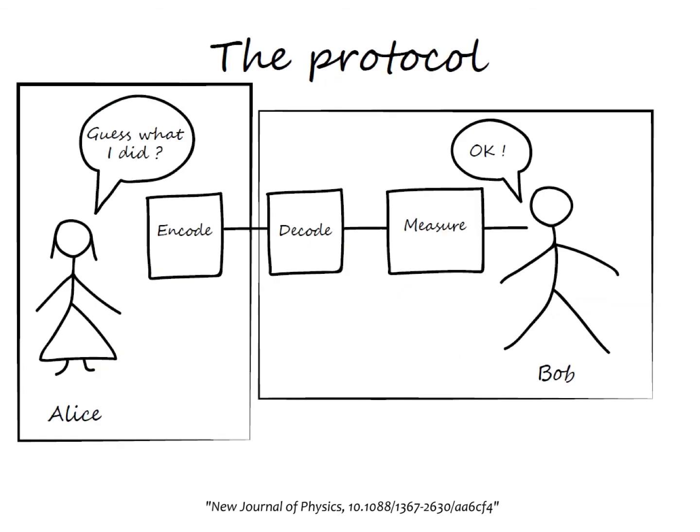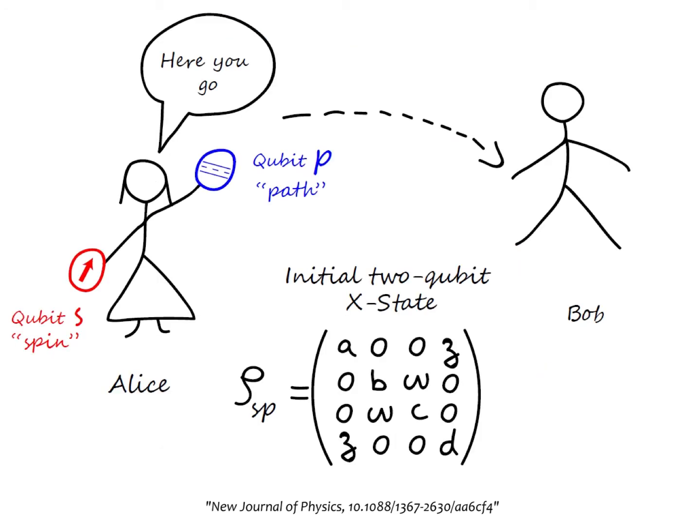In this work, we studied a communication protocol in which the sender, Alice, probabilistically encodes 2 bits of information on one of her 2 qubits. Then she challenged the receiver, Bob, to estimate the bits by applying a decoding mechanism. We studied how much advantage Bob can get when he is able to perform decoding protocols that make use of quantum mechanics. In particular, we study the cases when there is a quantum advantage even when there is no entanglement in the system. Let me describe how the protocol works.